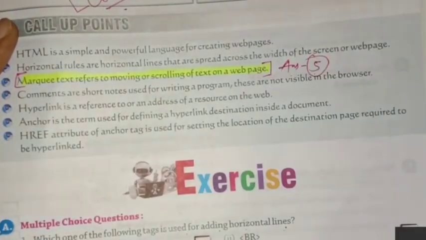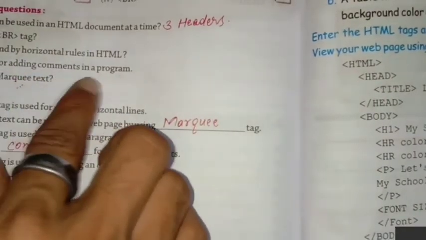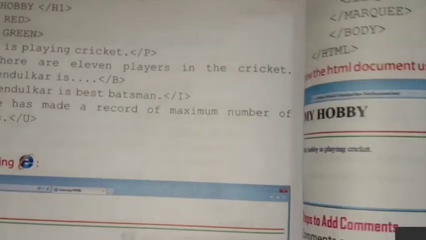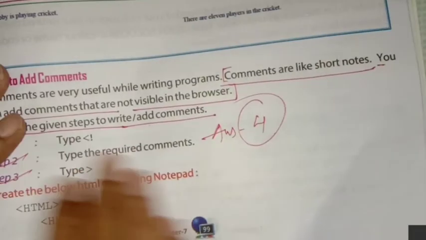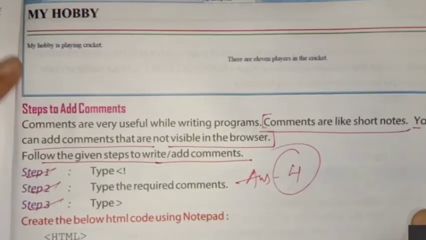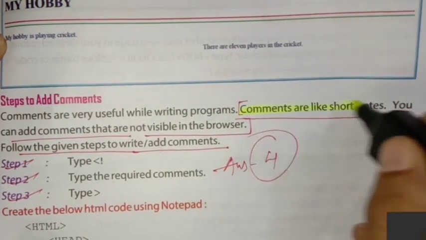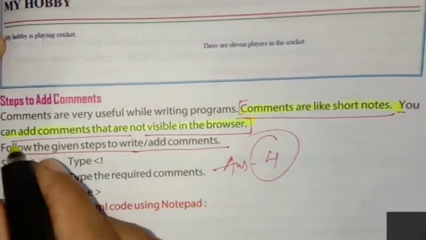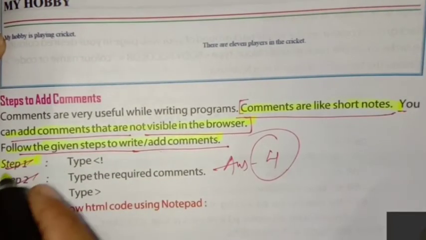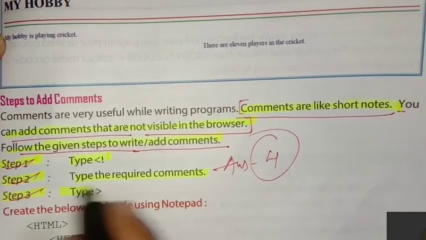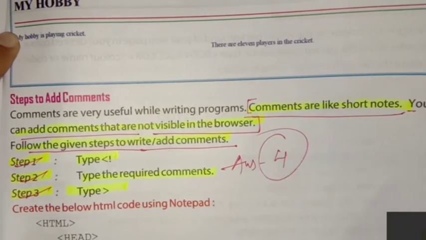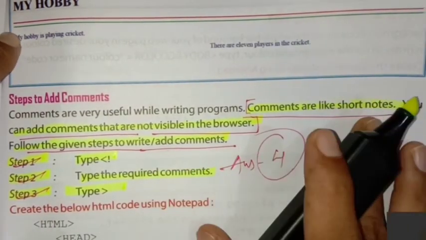Everyone, answer number four. What was that? Write down the steps for adding comments in a program. That is on page number 99. And you can see here, second line, comments are like short notes. Aman Yadav, do not make any disturbance.